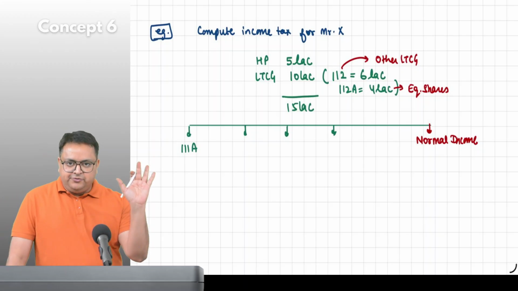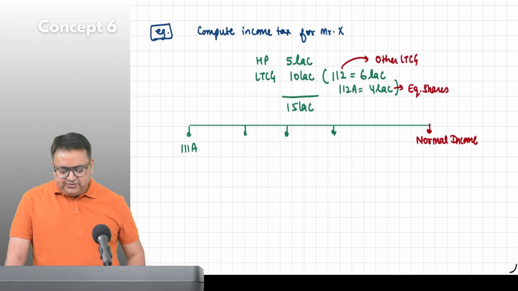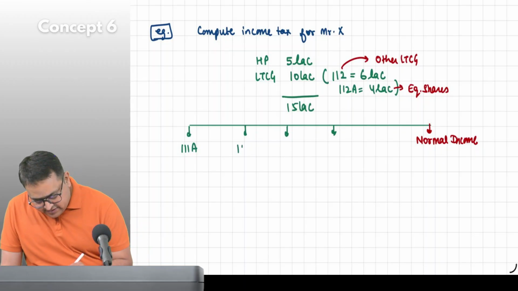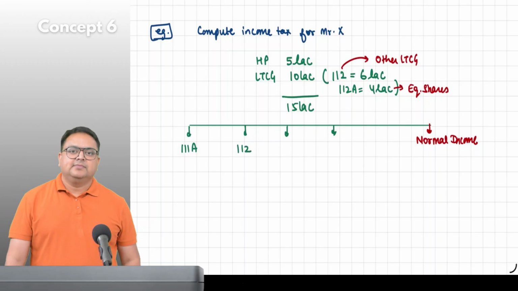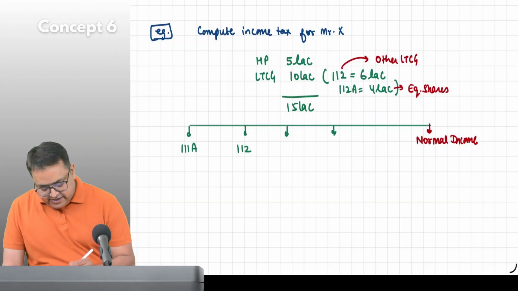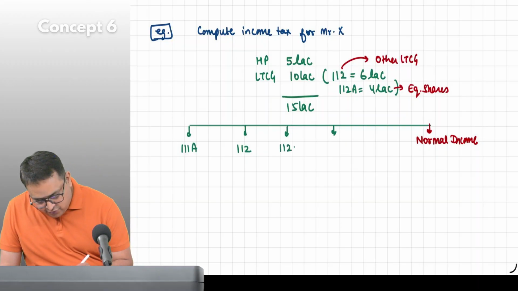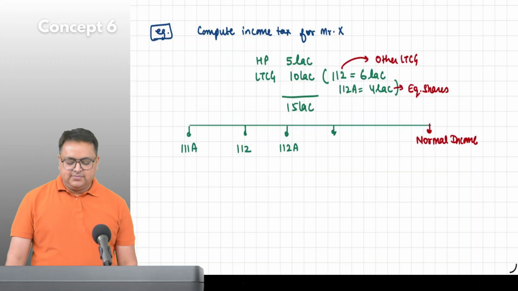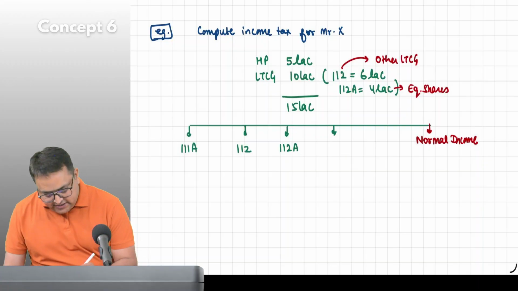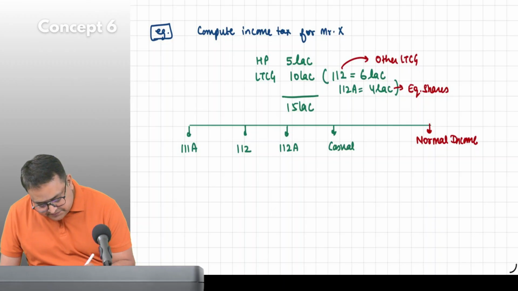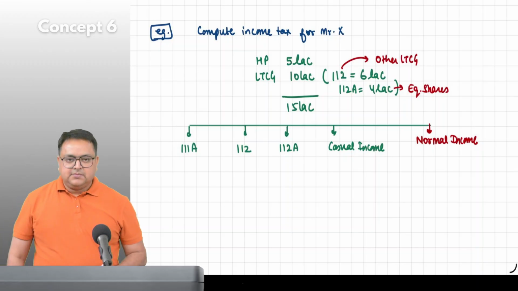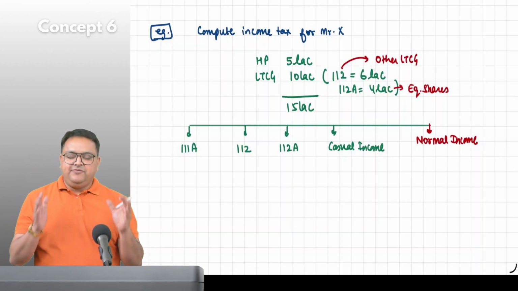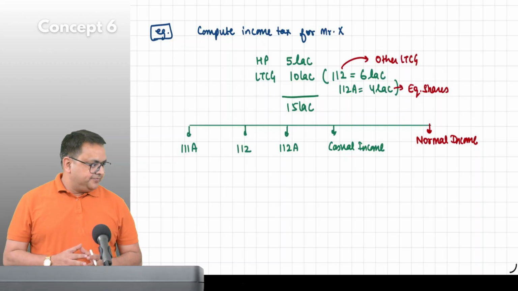I have not told you what 111A is. Second, write 112. Third, write 112A. Fourth, write casual income. These are 4 special income. We have 4 types of special income.